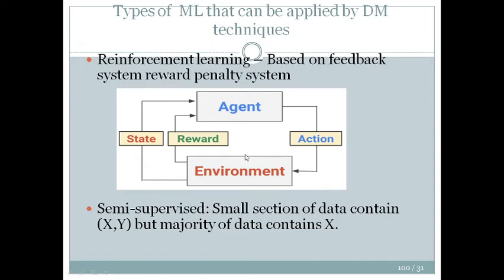If the output is correct, then we say that it is correct and give it back to our processing, and it works again on our environment. If our output is not right, then we say that it is not working. So we again go to our agent and we say that it is not working and some particular action is being taken. So we have to define it beforehand what we are going to do if the wrong behavior is provided, what we are going to do if the right behavior is provided.